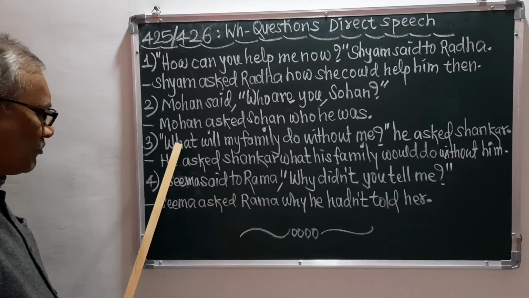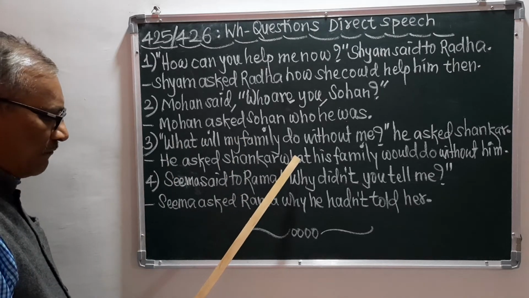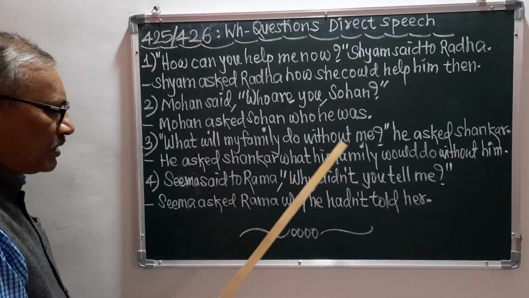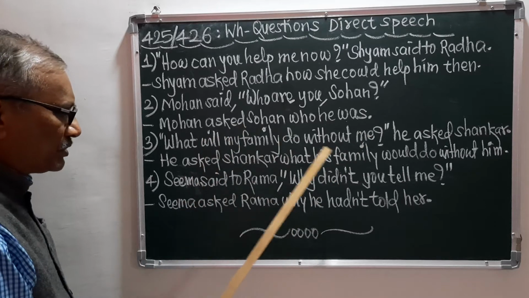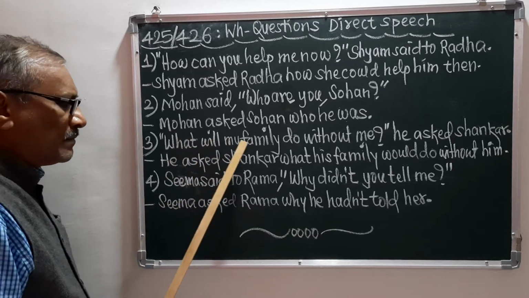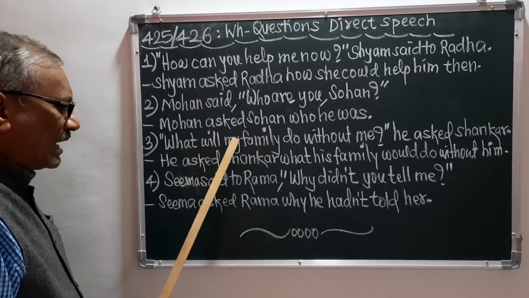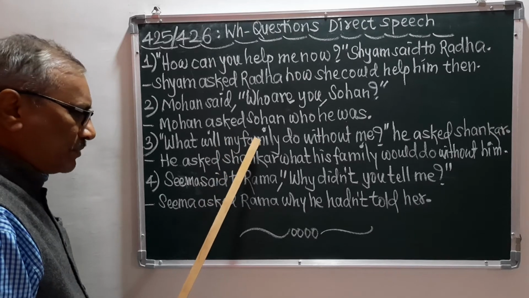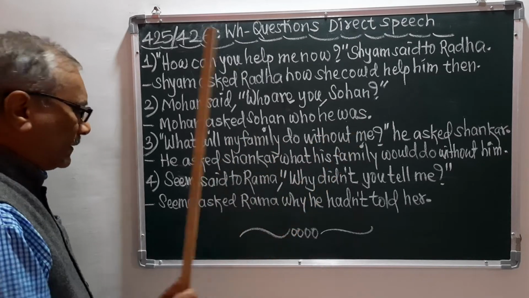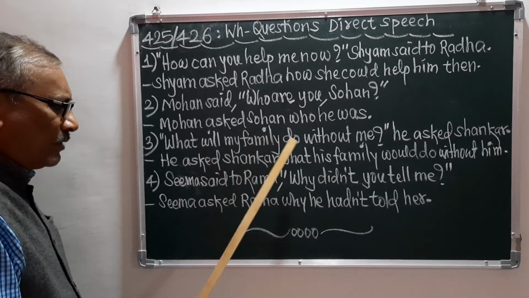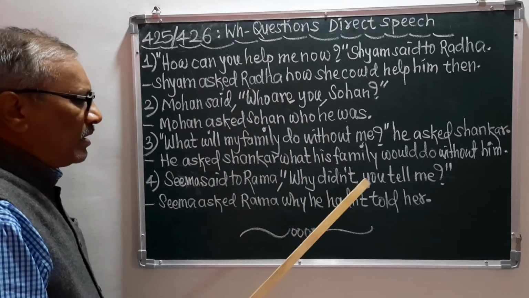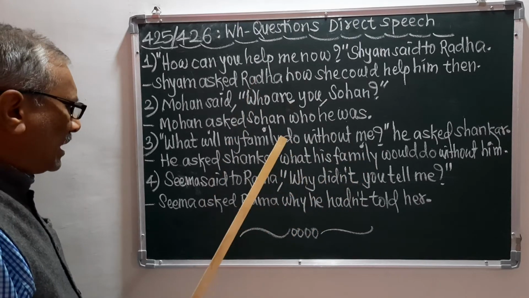And then I have taken this what as the conjunction, and I have changed this question sentence into the simple sentence: my family will do without me. So this has been changed by me into the indirect speech.